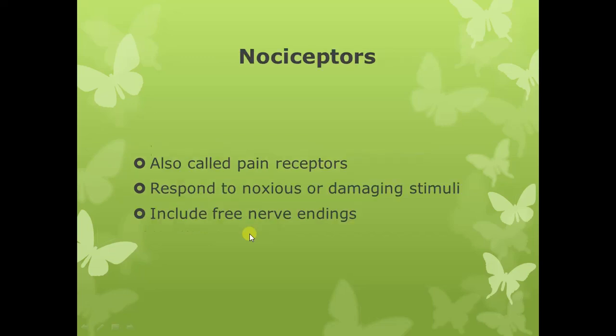Then we have the nociceptors. Nociceptors are also called the pain receptors, and these are stimulated by the noxious stimuli. Noxious stimuli are the stimuli which are unpleasant or damaging to the body. So that's why they are called nociceptors. Nociceptors are the pain receptors and respond to noxious, damaging or harmful stimuli. These nociceptors include the free nerve endings. So free nerve endings are the nociceptors.